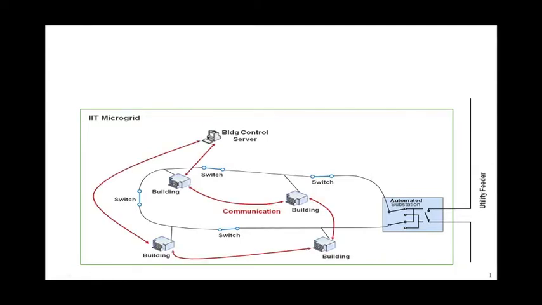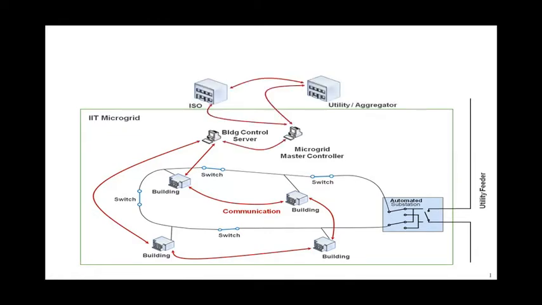The building controllers manage building functions such as lighting, heating, and air conditioning. All of the building controllers are connected to the master controller, allowing constant communication inside the campus and outside with the ISO and utility for real-time pricing. This system coordinates how much electricity is needed and what processes can be deferred or curtailed to reduce our peak load, saving IIT money and achieving our efficiency goals.